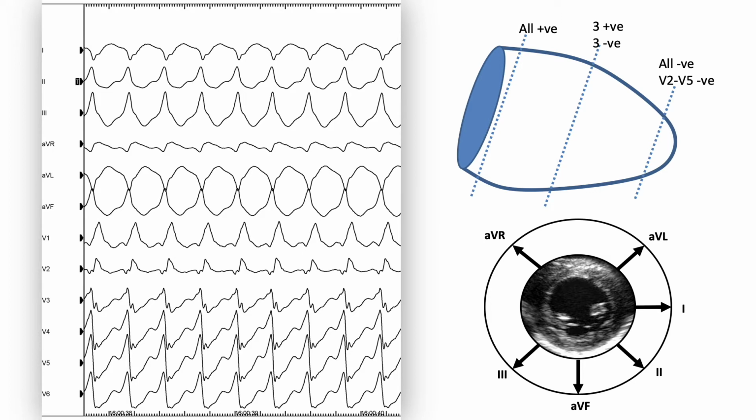At the third step, we look at the limb leads. 2, 3, and aVF are positive. It means that the origin of the VT is basal superior in the left ventricle. Lead 3 is the most positive one, and aVL is more negative than lead 1. So it means that the location of the VT should be somewhere here at the basal left ventricle close to the mitral annulus. In the next slide, we will see the results of targeted mapping and see if the localization of the VT is correct.